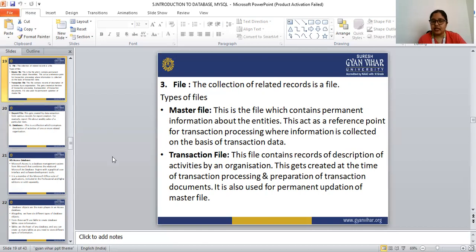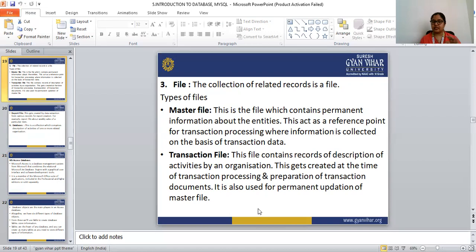Next is the transaction file. The transaction file contains records of the description of activities by the organization, and it gets created at the time of transaction processing as well as the preparation of the transaction documents.